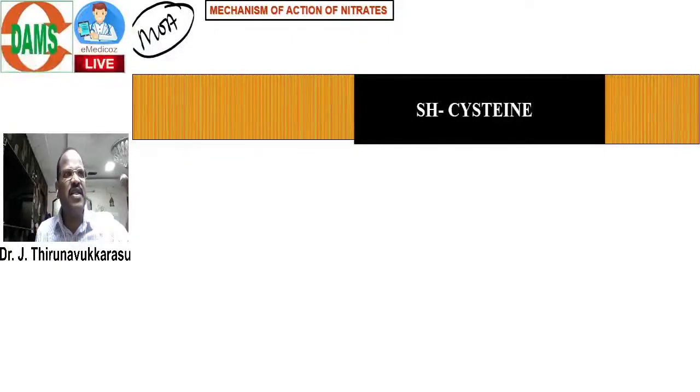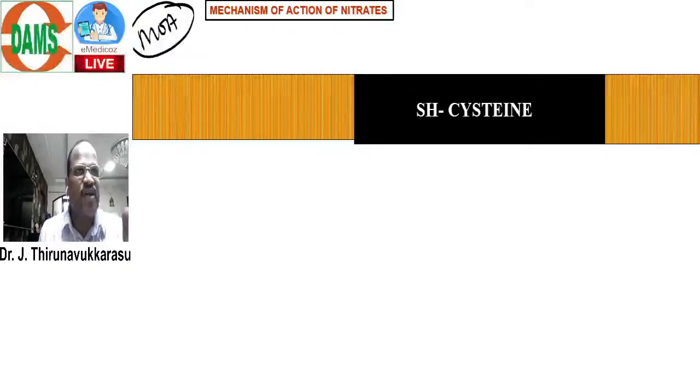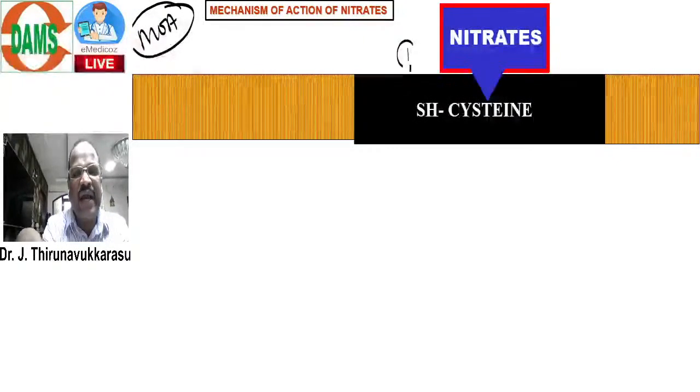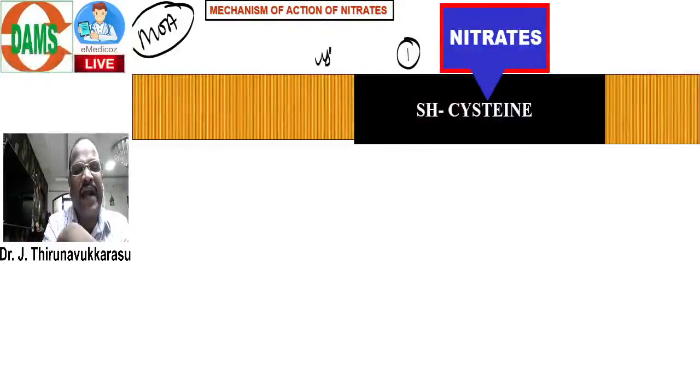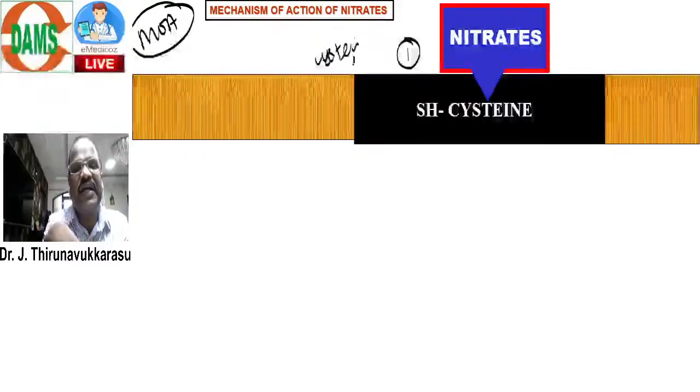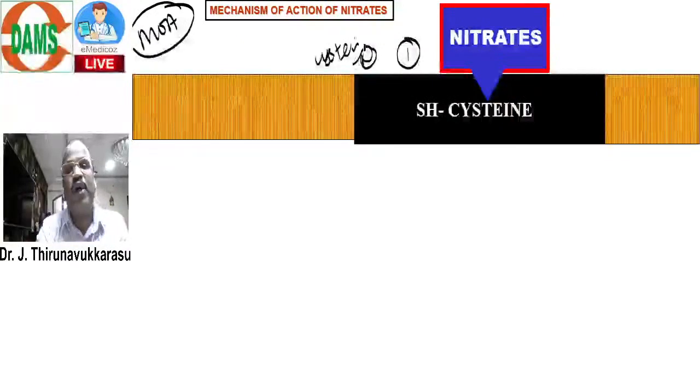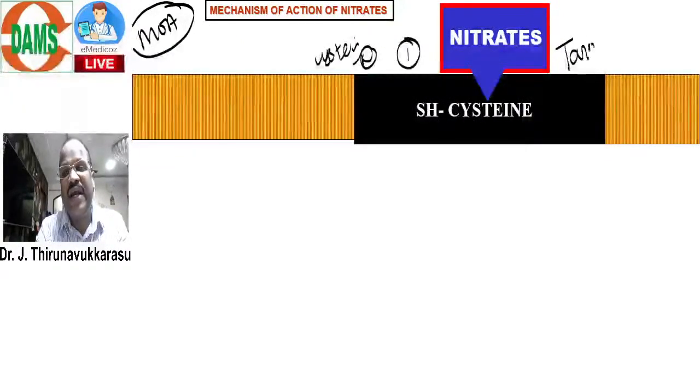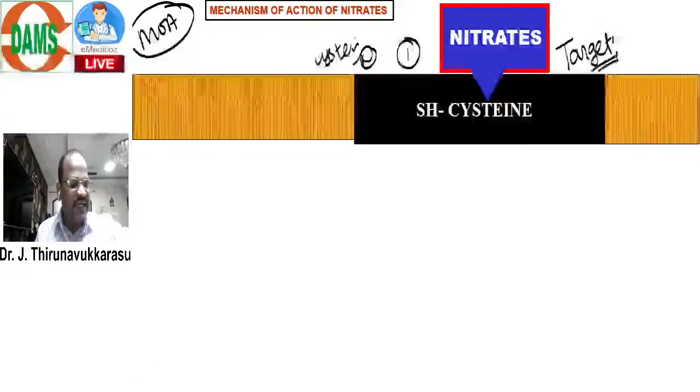To understand the pharmacology, you need a good basic knowledge. Now I go for mechanism of action. Whatever the nitrate, either short acting, long acting or longest acting, the first point is that nitrates act on a receptor. So point 1: nitrate acting on the cysteine receptor. That means you should know the target. What is the target on which nitrate acts? The target is cysteine.